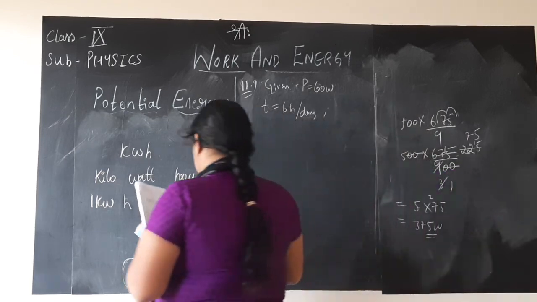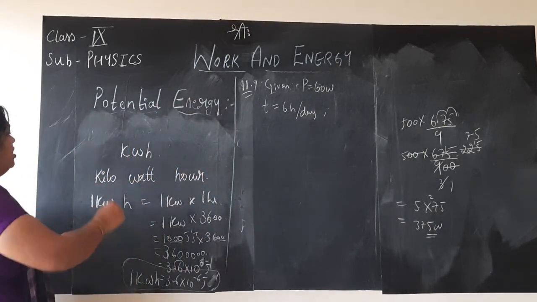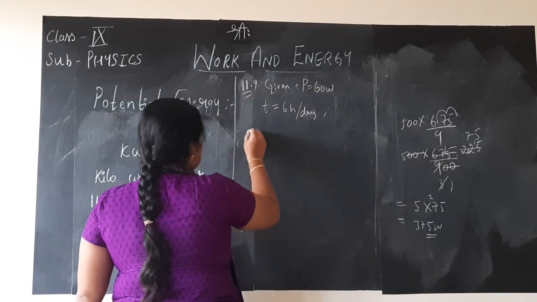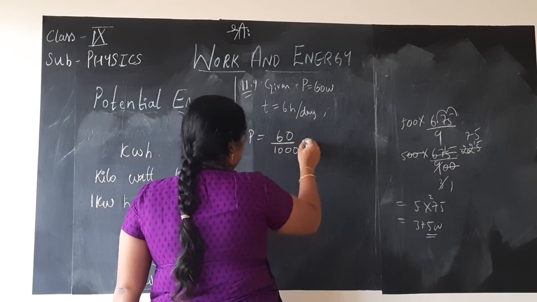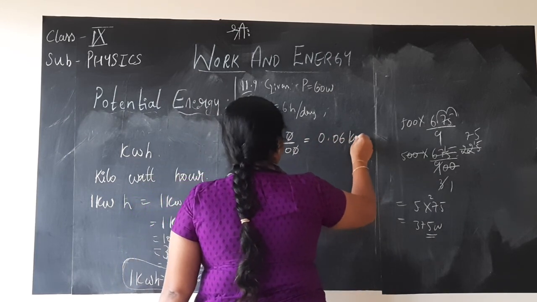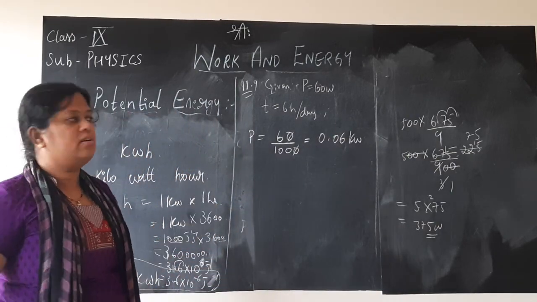So the 60 watts is given, but you know kilowatt is the SI unit, children. So you should convert this 60 watts to kilowatt. Divide it by 1000. So what happens is 0.06 kilowatt. Power consumed is 0.06 kilowatt.